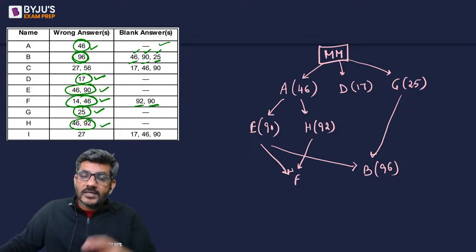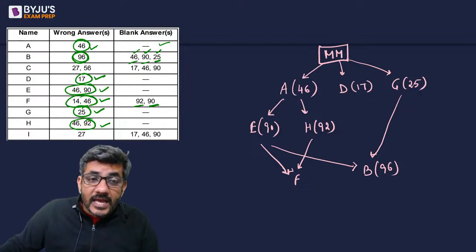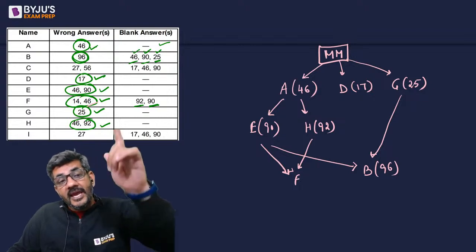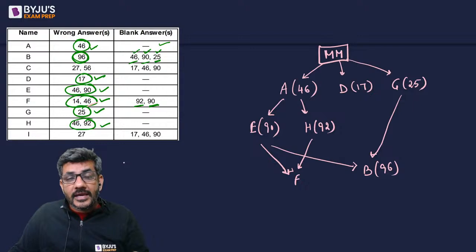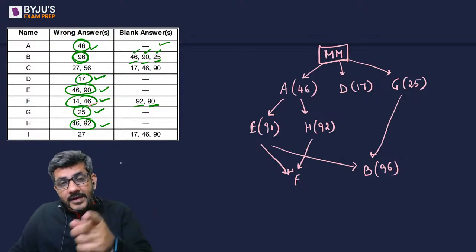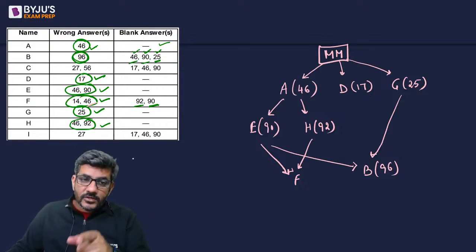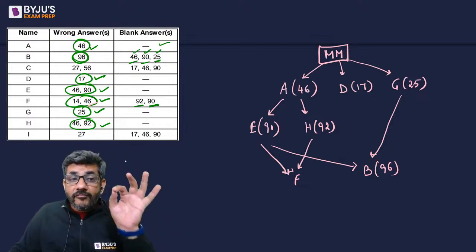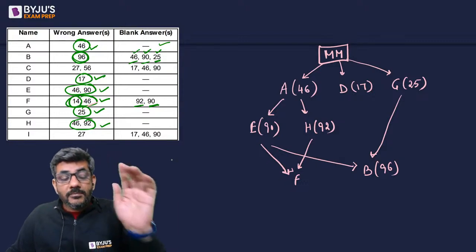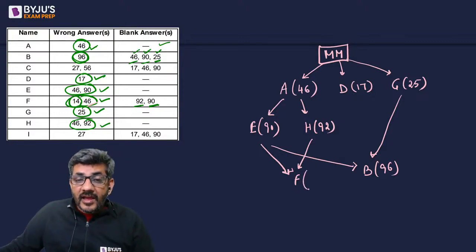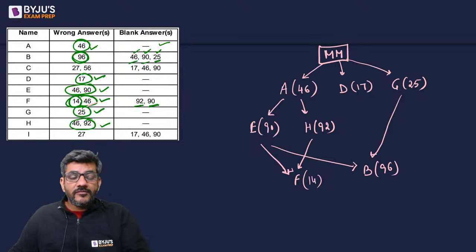He wrote 46 as the right answer, but it was actually wrong because A itself had introduced a wrong answer to it. But 90 was wrong only for E, so it was marked blank by him. 92 was wrong only for H, so it was marked blank by him. But 14 is the question number which must have been introduced by F. So therefore, F must have got question number 14 wrong.